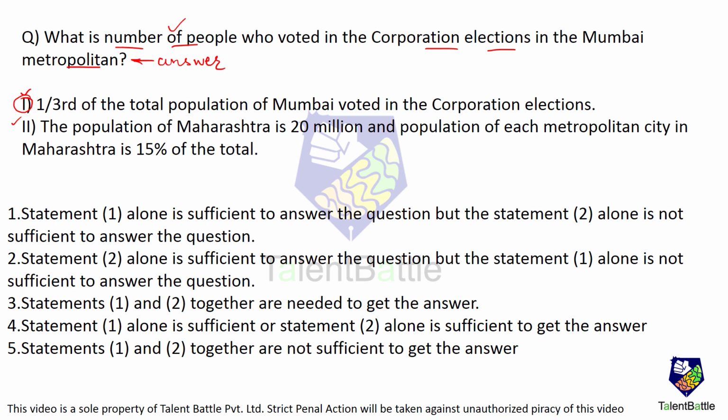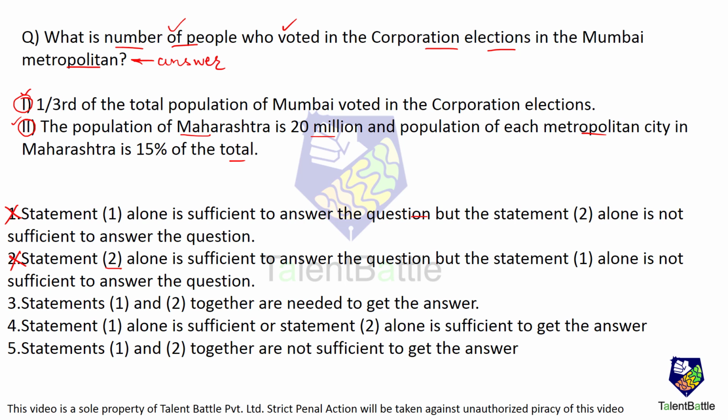Next, check statement number 2. The population of Maharashtra is 20 million, and the population of each metropolitan city in Maharashtra is 15% of the total. So over here we just get the population of a metropolitan city. Nothing has been said about how many people voted in the corporation election. So using statement 2 also, we cannot get the answer. Let's check the options. Statement 1 alone is sufficient, but statement 2 alone is not. This is not the case, because with only statement 1 I am not able to get the answer. In the same way, the second option gets cancelled out because using only statement 2, I am not able to get the answer.